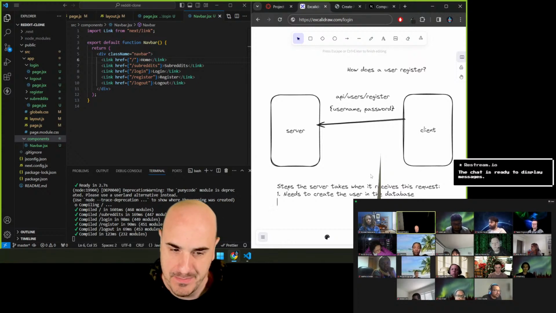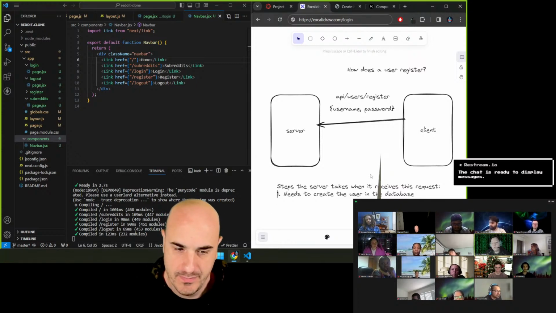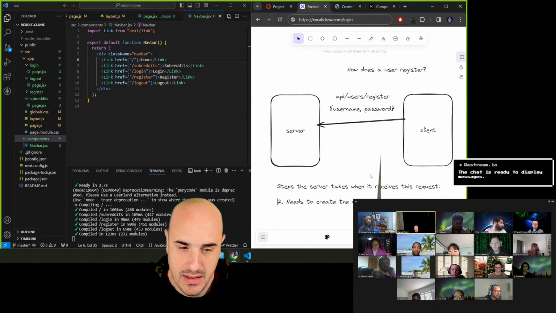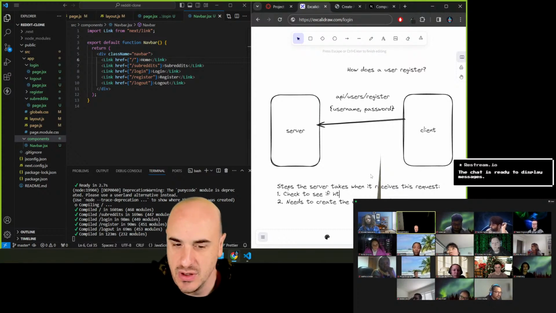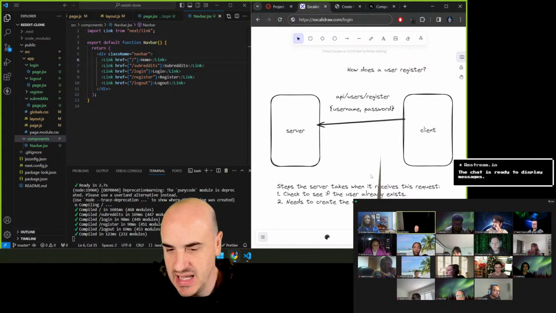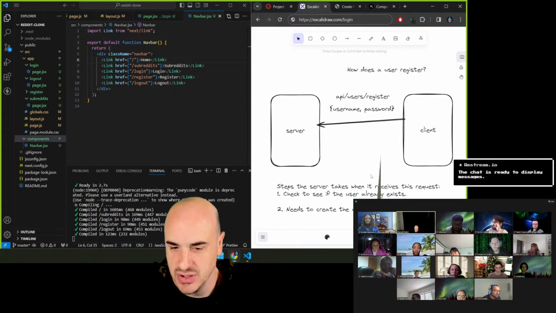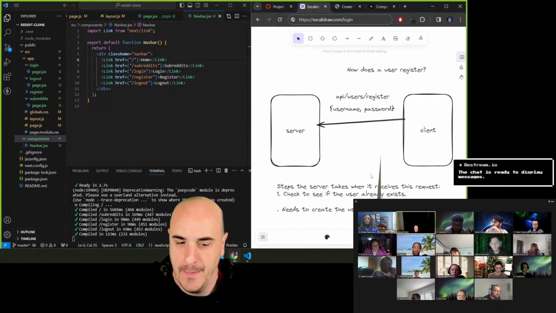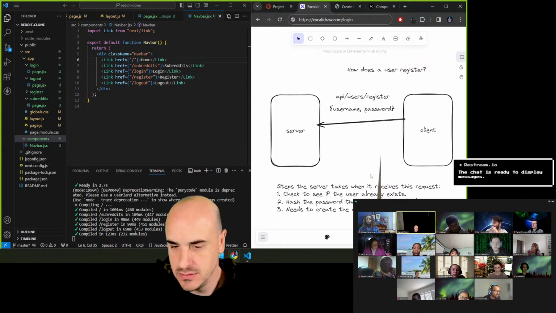Absolutely. Should it check to see that it's a unique user? Yeah. So before creating, it should check to see if the user already exists. Create the user in the database. But before creating the user in the database, it really should hash the password that the user submits or provides.